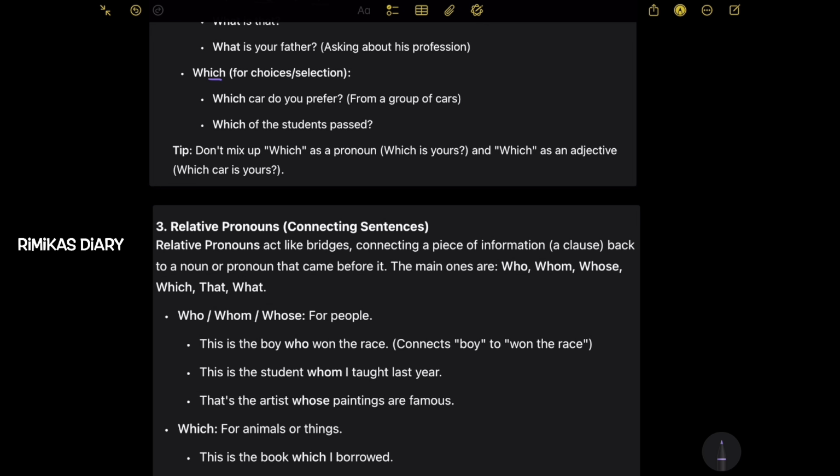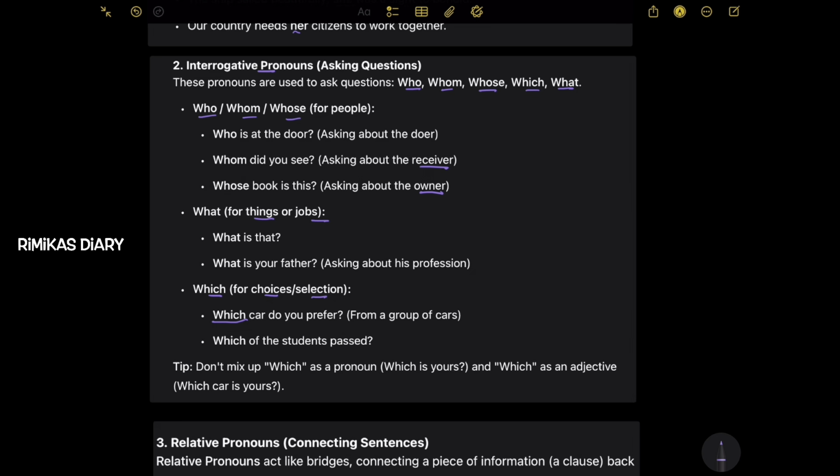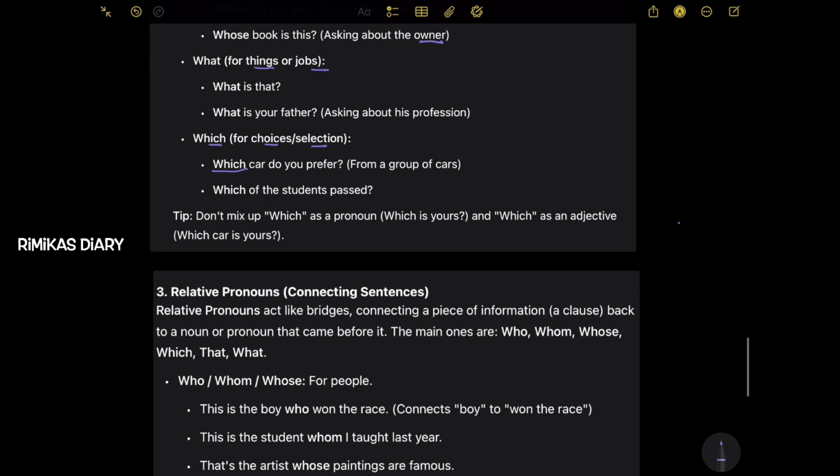Which? So we use which for choices or selection. So which car do you prefer? So you're asking from a group of cars. Which of the students passed? So you're asking from a group of students. So there's a tip. So remember this tip.